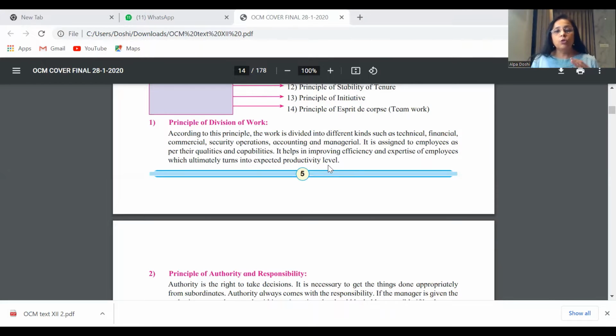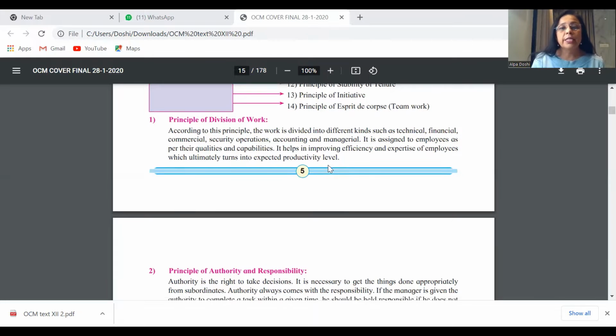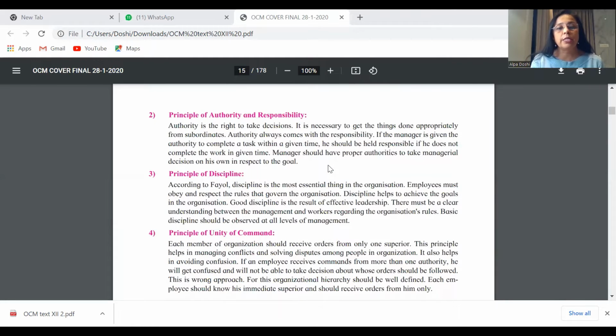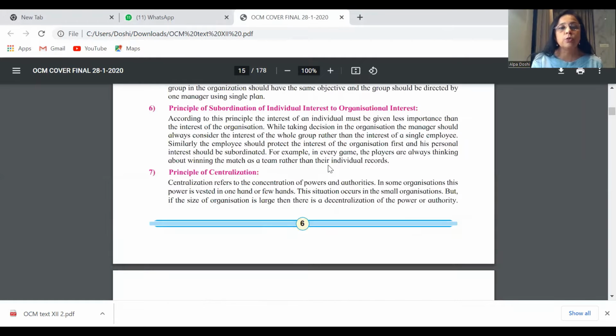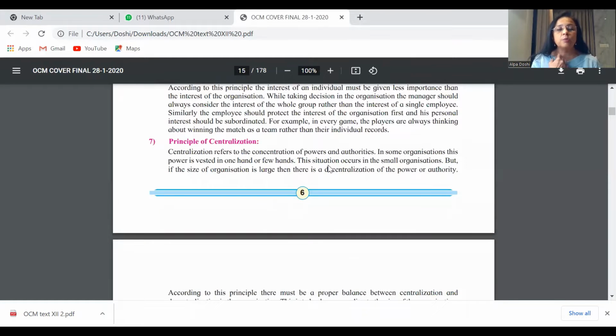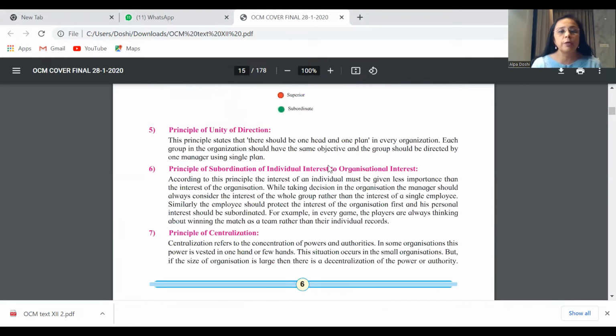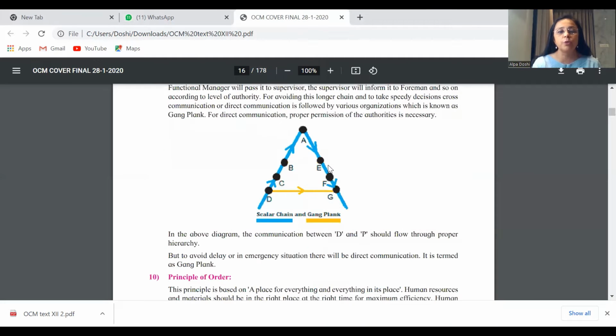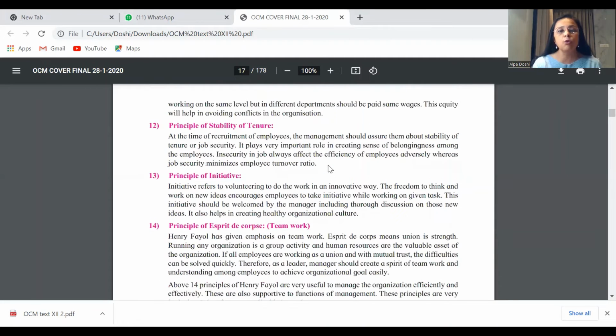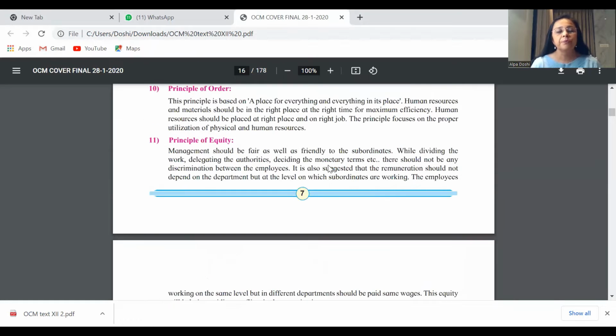This is how you must practice in case you get justify questions on, let us say, principle of equity. Principle of equity is necessary. You will start with the explanation of what these principles are, who has given these principles, how the experiments and analysis were done, and then you come down to the paragraph on principle of equity. This is how you will have your entire answer.